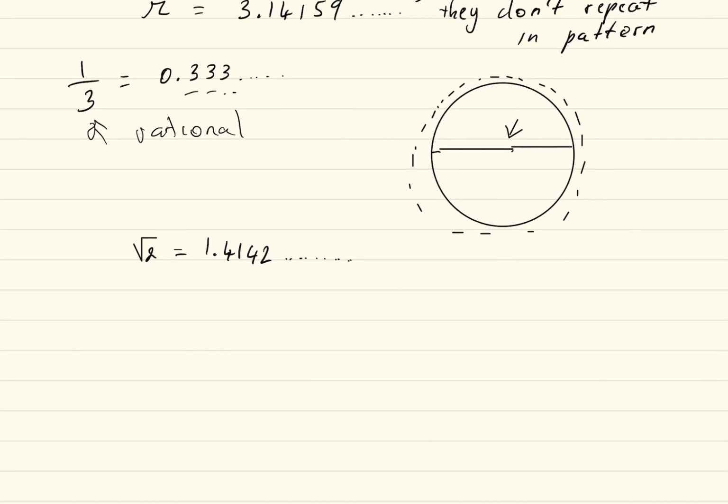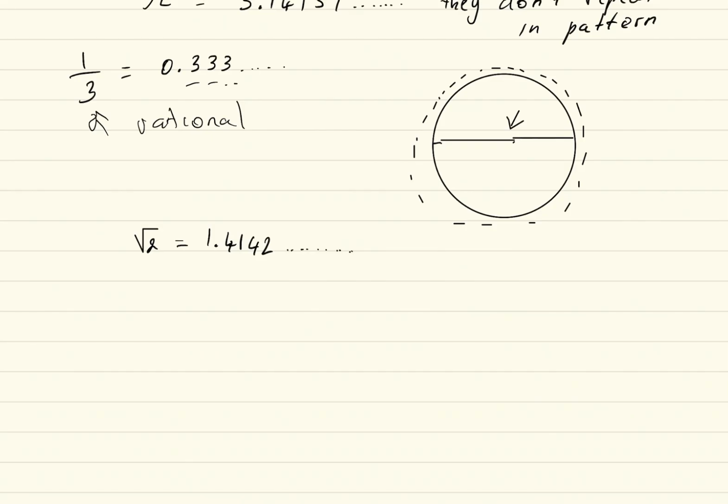So this one was discovered because of, let's say for instance, we had a square. It's not a perfect square, but let's say each side was 1, 1, 1, 1. So when they measured the diameter, it was root 2. So that's how it was discovered. The diameter of a square like this was discovered to be root 2, and root 2 is an irrational number because it continues forever, and it does not repeat in a pattern.